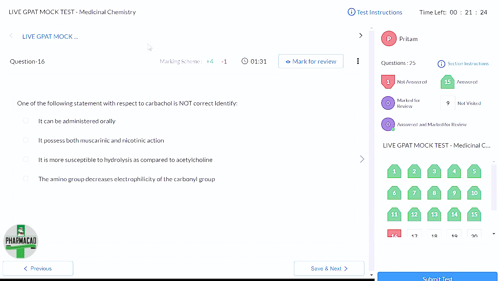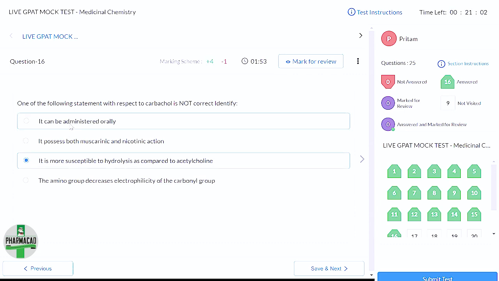So as per this basic knowledge of carbachol, what I can understand here is, if it is more susceptible to hydrolysis compared to acetylcholine, it cannot stay in the blood for longer time, right? So this is the one statement that I'm finding incorrect. I'm not sure if it is available orally or not, the formulation.